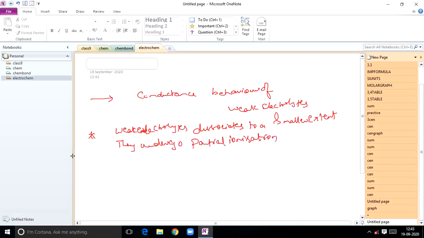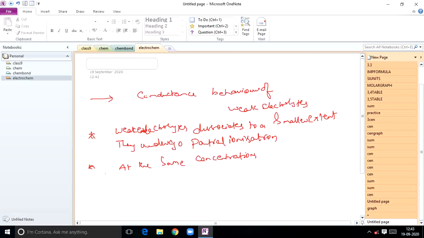Okay, students. Next, at the same concentration, the conductance of a weak electrolyte is lower than a strong electrolyte. You have to take two electrolytes at the same concentration. What are the two electrolytes? Weak and strong electrolytes.